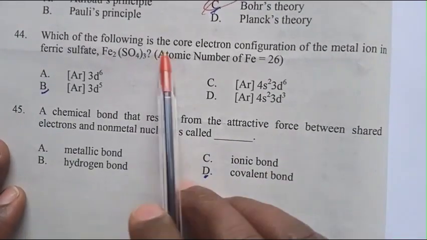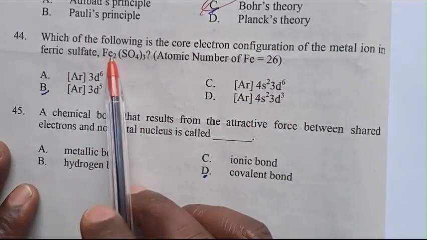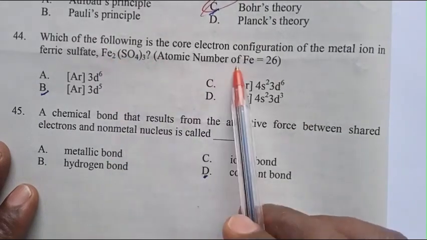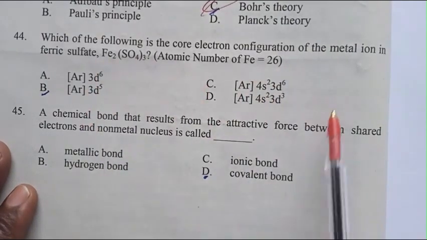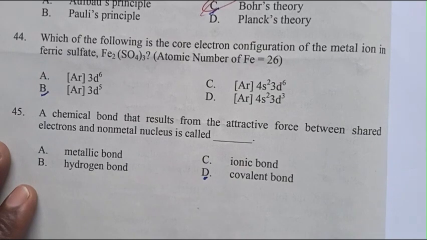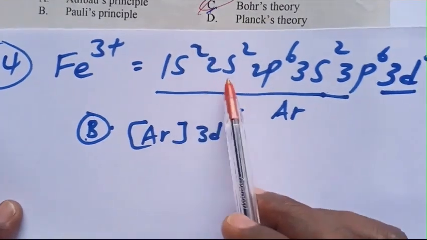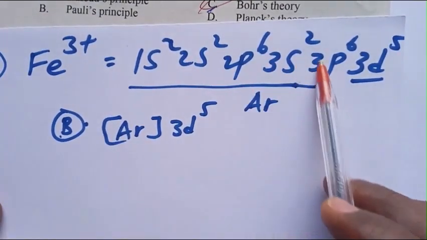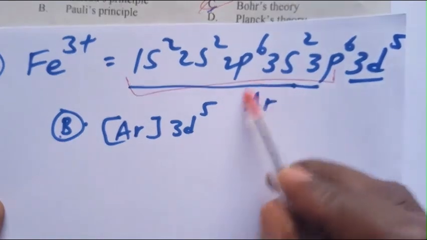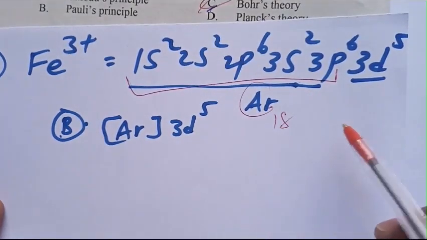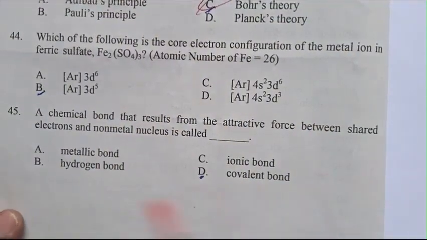Question 44. Which of the following is the core electron configuration of the metal ion in ferric sulfate? The atomic number of iron is 26. This is the electron configuration of iron 3 plus: 1s2 2s2 2p6 3s2 3p6 3d5. The core is argon, which is 18, and 3d5. The answer is B.